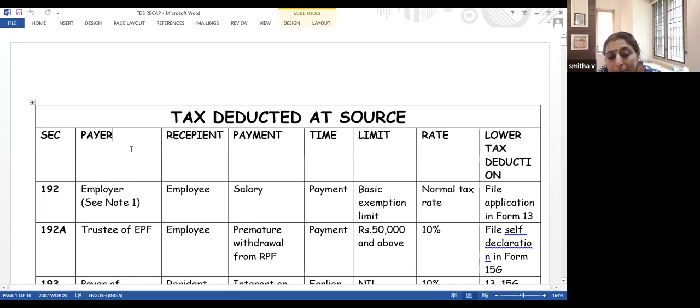These are the two persons who are subject to tax deductions. So who will be the payer, who will be the payee? The next column is the nature of payment. This is one important column which we have to look into. Only if the payment you are making falls under this group, TDS has to be deducted. Now, when should TDS be deducted?